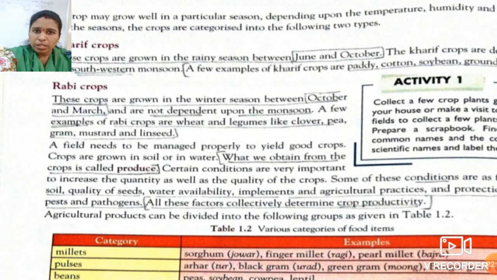Water availability: whether that crop requires a large amount of water or not. And the implements and agriculture practices: what kind of tools or instruments you require for the agriculture or for that crop.